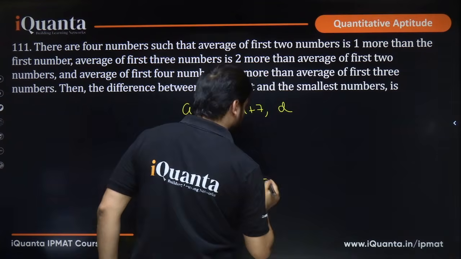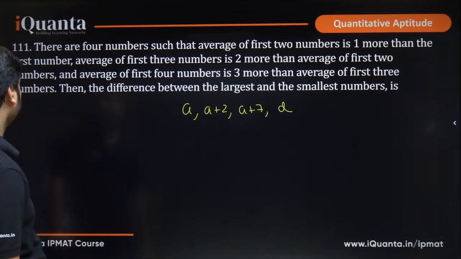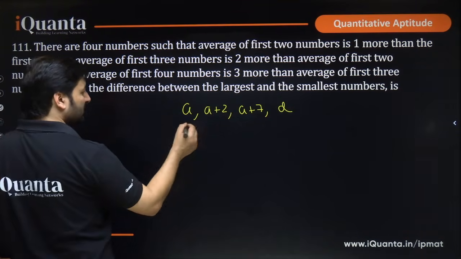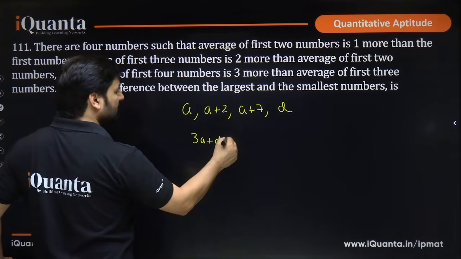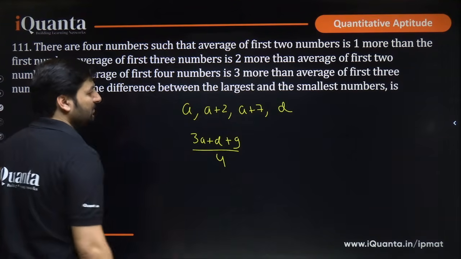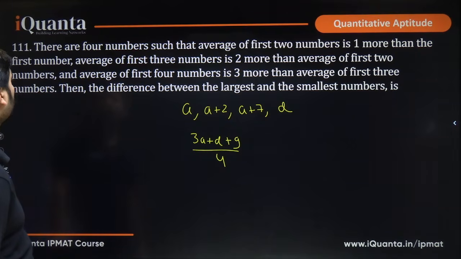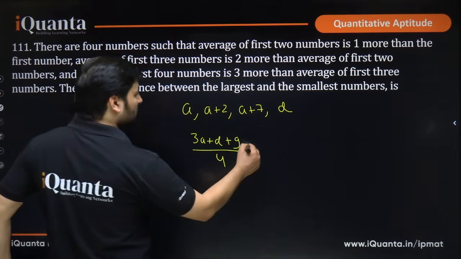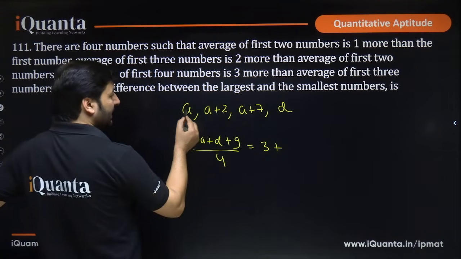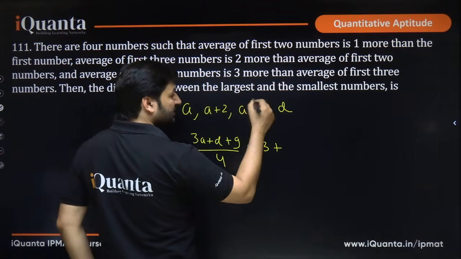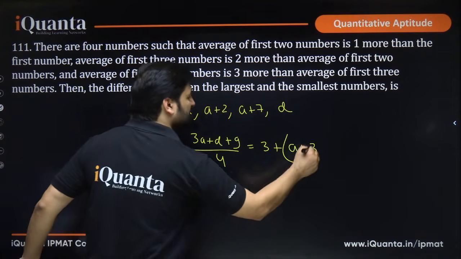Now we simply have to apply whatever logic is given in the last line, which is average of first 4 numbers. So the first 4 numbers are a, 3a plus 9, d, and their average will be this, right? It is equal to 3 more than the average of first 3 numbers. 3a plus 9 divided by 3 is a plus 3, so 3 more than the average of first 3 numbers is this.